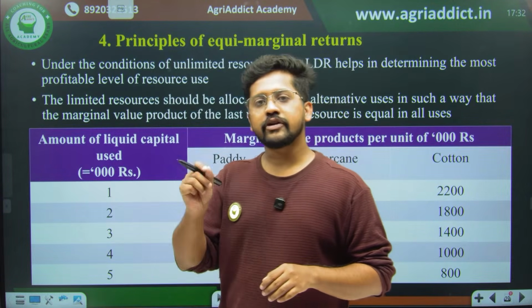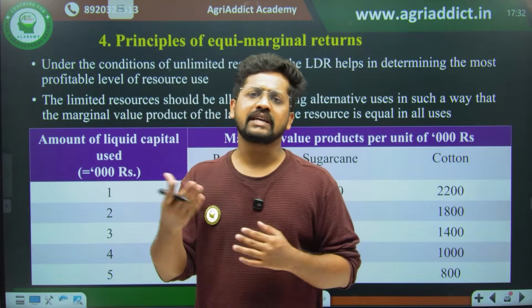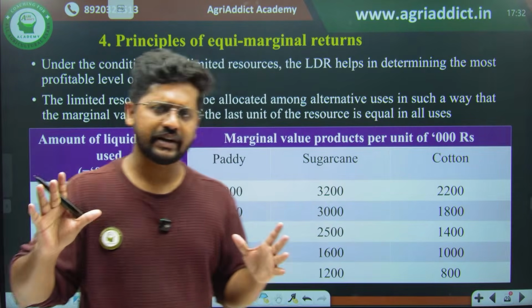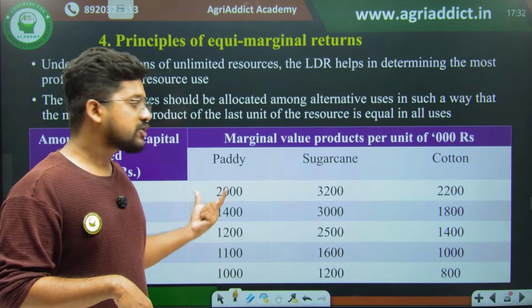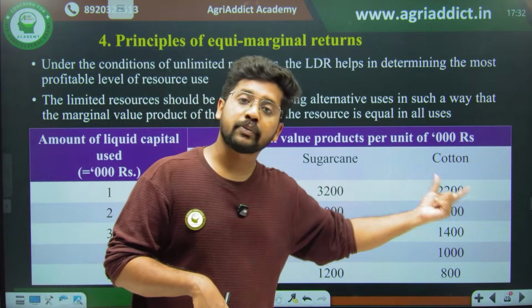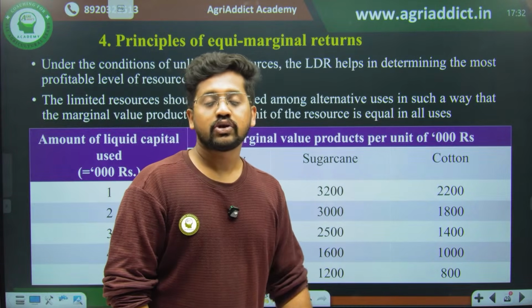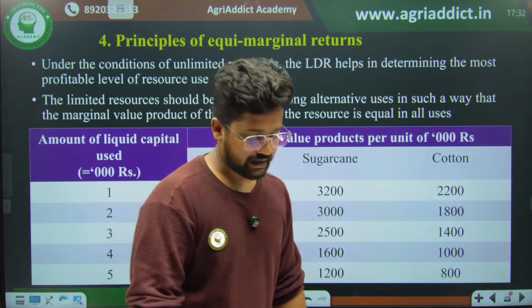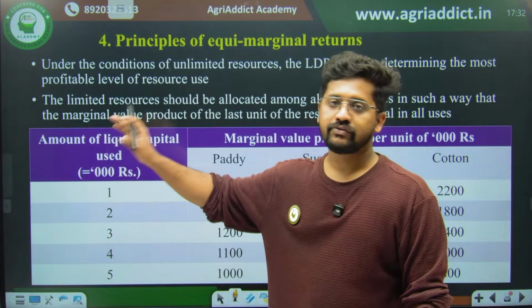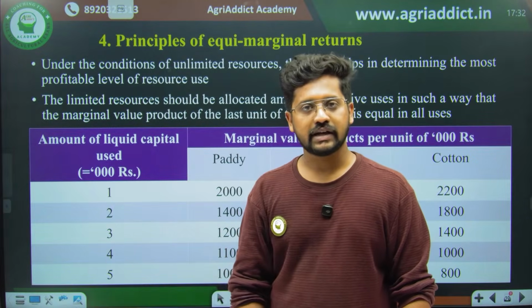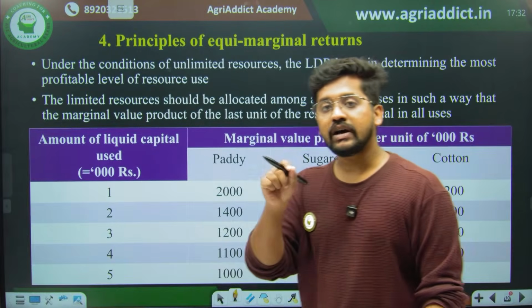Each unit of these 1,000 rupee notes has to be allocated for buying some inputs, maybe fertilizer or seeds or pesticides or whatever it is. Each unit of the monetary resource has to be allocated between 3 major products: first paddy, second sugarcane, and third cotton. So how will I be allocating it? That is our question. Here we have a fixed amount of resource, just 5,000 rupees, and alternate uses like paddy, sugarcane, and cotton. So how are we going to allocate it?